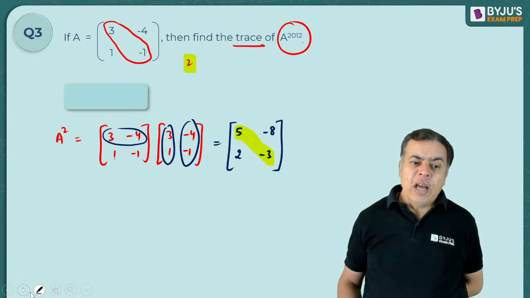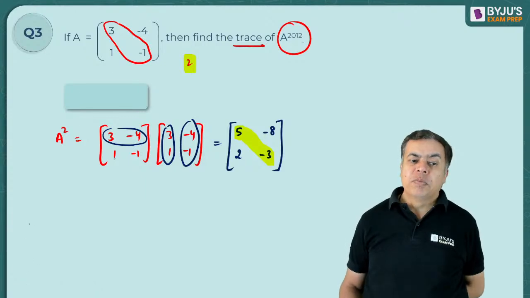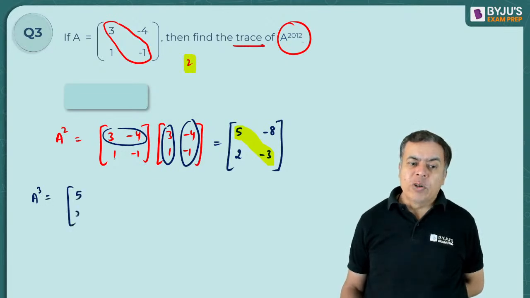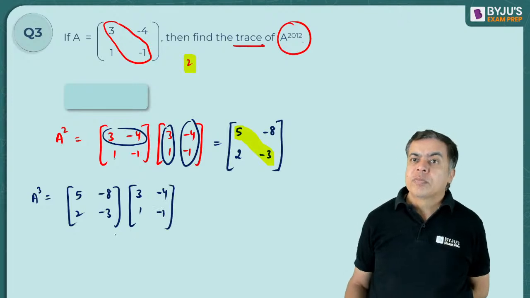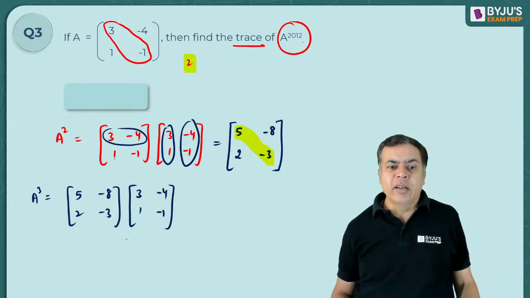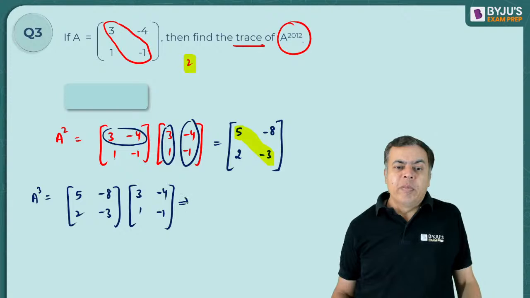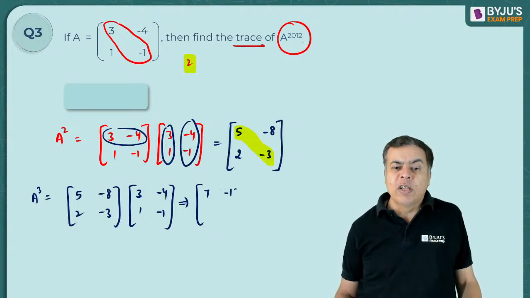Okay, let's try to find out A cube. A cube will be A square into A, I am taking. So it will become [5, -8; 2, -3] into [3, -4; 1, -1]. 5 into 3, 15 minus 8, 7. Then 5 into minus 4, minus 20, plus 8, minus 12.